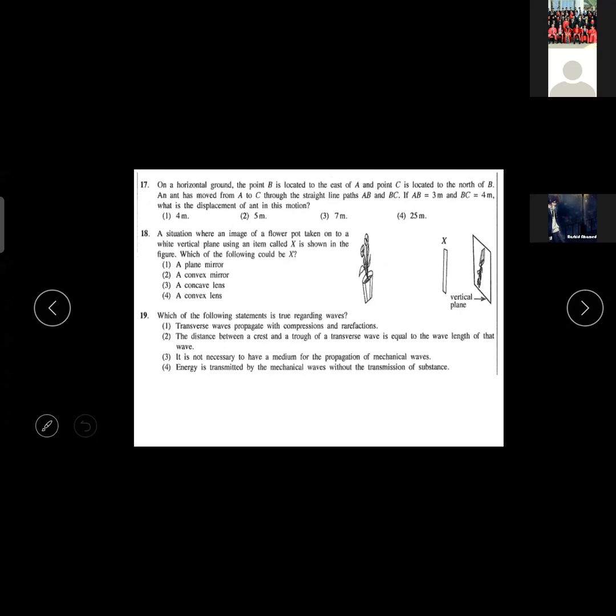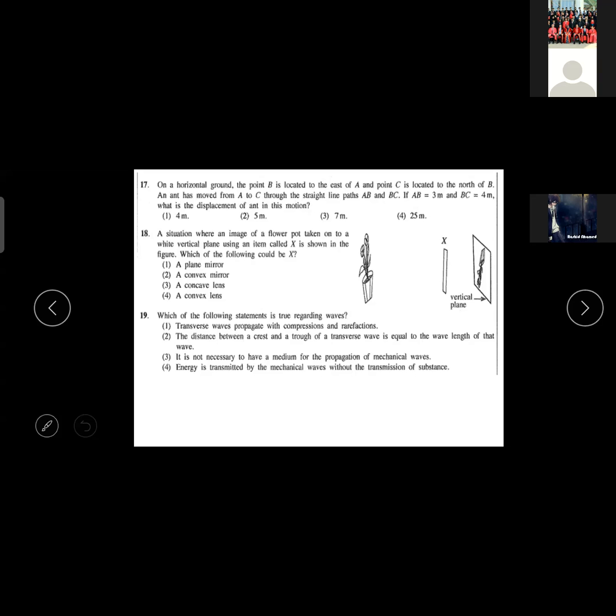I think they have given some additional numbers, I don't know. You can call them and see, or else speak to your grama sevaka or the divisional secretariat. They will guide you on what to do, because this time you can't go to the education department, so you better call and ask.